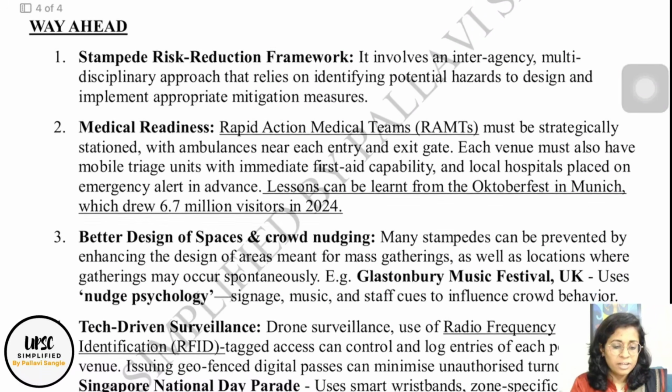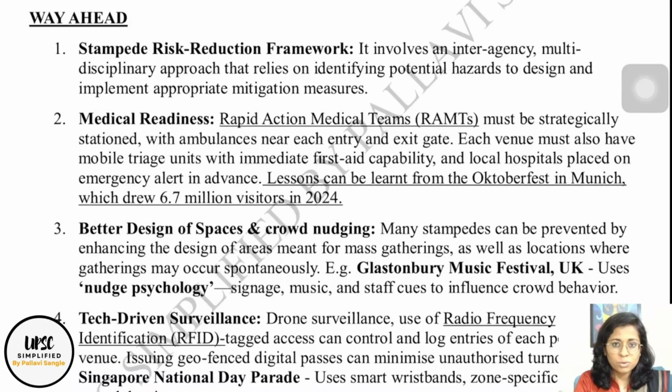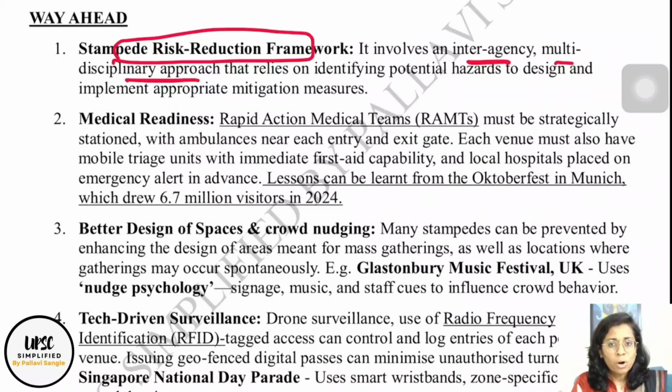So then, what is the way ahead? Let us talk about some of the best case studies across the world and how they are managing crowds. First is the stampede risk reduction framework. This is a very important thing where an interagency, multidisciplinary approach is followed, coordination is emphasized, and hazard risk reduction is done for stampede scenarios. Medical readiness is very important in crowd management. Rapid action medical teams are required, because we have seen that deaths occur due to injuries to the neck, head or chest, or suffocation. If a medical team is there, even if a stampede occurs, the loss of life will be reduced.